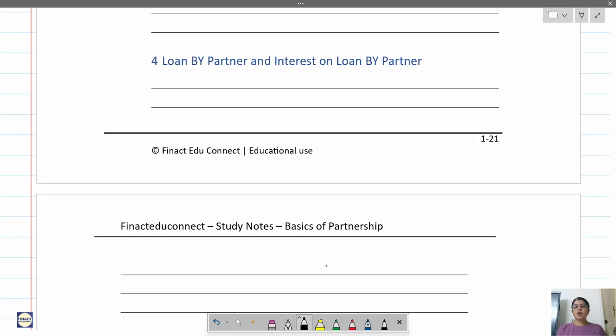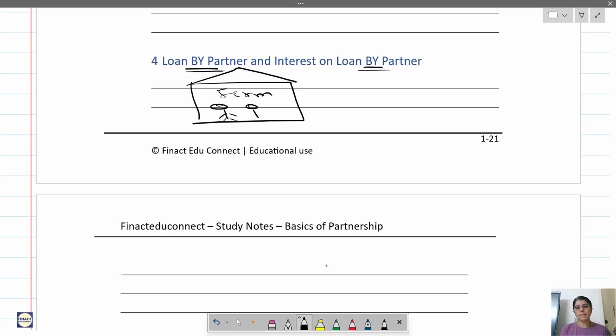So next is loan by partner or interest on loan by partner. The important word is by. Don't get confused. Most students make a mistake between loan to partner and loan by partner. So what is loan by partner? This is a firm. You have three partners, X, Y, and Z. Z has given a loan to the firm.